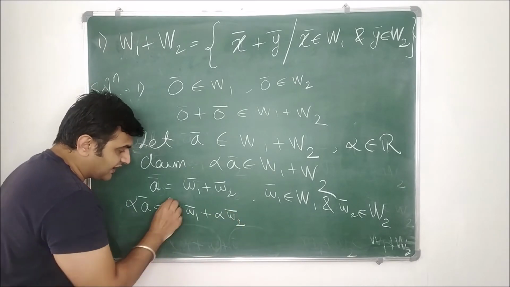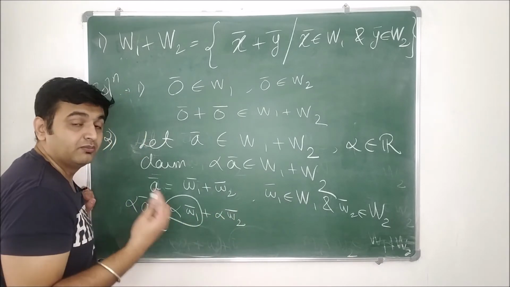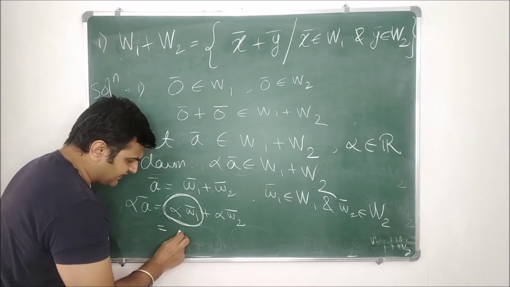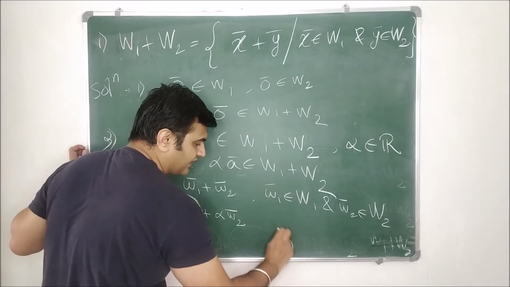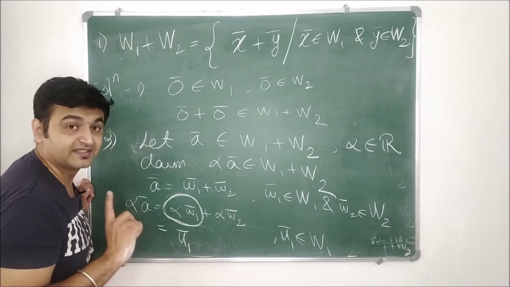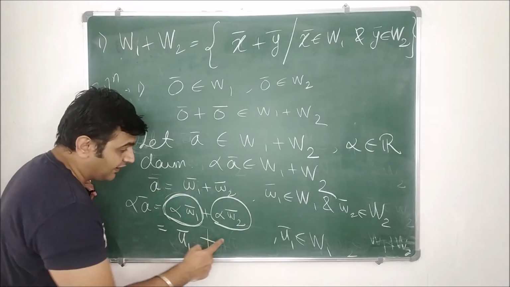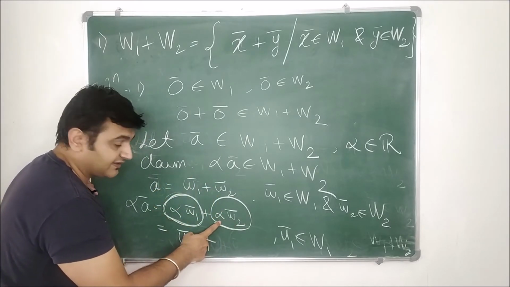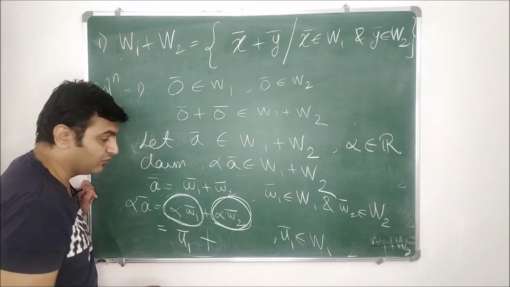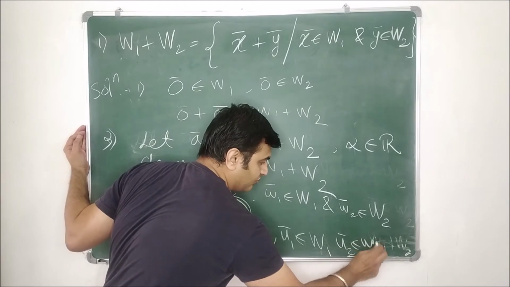Cool. Now is this an element of W1? Yes, because w1 bar belongs to W1, alpha is a scalar and W1 is a subspace. So this multiplication is in capital W1. Let me call this multiplication u1, where u1 is in W1. This is a place where we are using that W1 and W2 are subspaces. Does alpha into w2 bar belong to capital W2? Yes, because w2 bar is in W2, alpha is a real number and capital W2 is a subspace. Therefore this product is in capital W2. Let me denote this by u2 bar, where u2 bar belongs to W2.